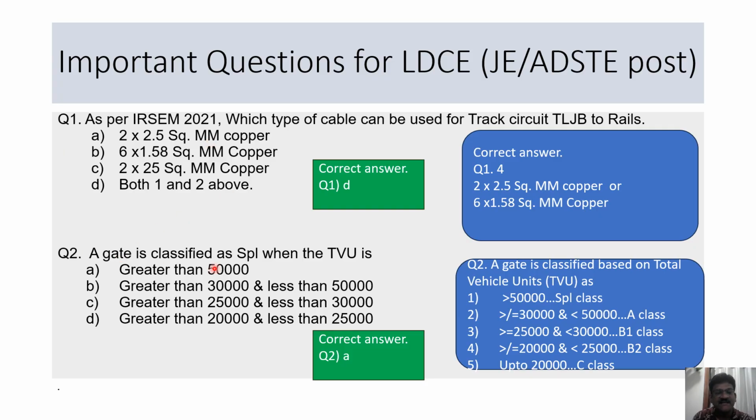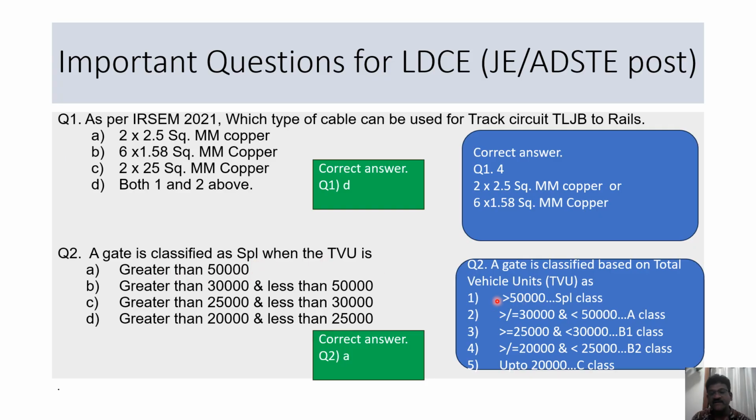A gate is classified as special when the TVU, total vehicle units, is greater than 5,000, greater than 30,000, 25,000 to 30,000, or 20,000 to 25,000. So a gate is classified as special when the TVU is greater than 50,000.